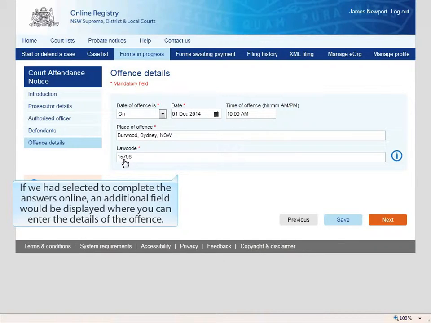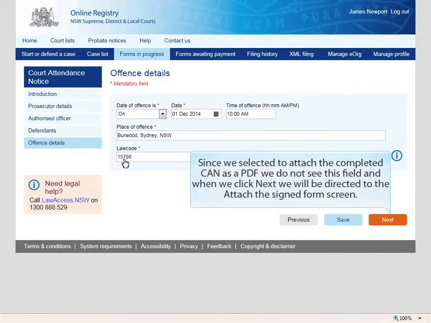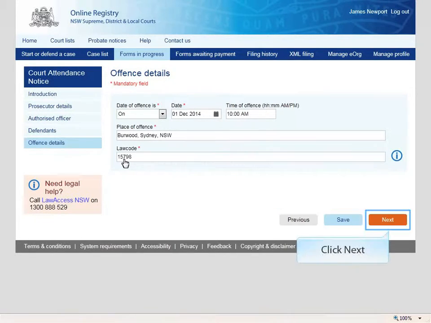If we had selected to complete the answers online, an additional field would be displayed where you can enter the details of the offense. In that case, clicking the Next button would complete the form and display the form's awaiting payment screen. Since we selected to attach the completed CAN as a PDF, we do not see this field, and when we click Next, we will be directed to the Attach the Signed Form screen. Click Next.